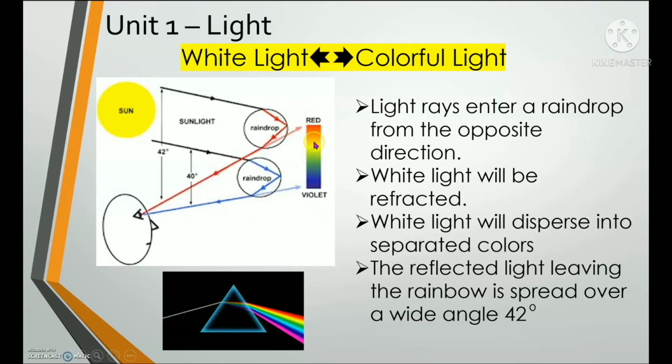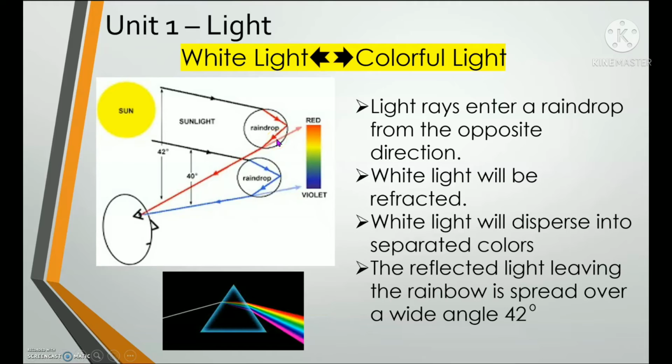So the outermost color is the red color. So since we are talking about the raindrop on the upper part, some of the light will exit, but some of the light will also be reflected. Okay, so as the raindrop is on the upper side, the red color will now be reflected to our sight. That's why we see the red color on the upper part of the rainbow.